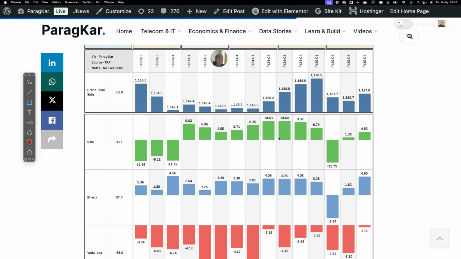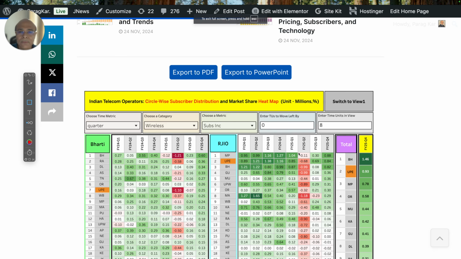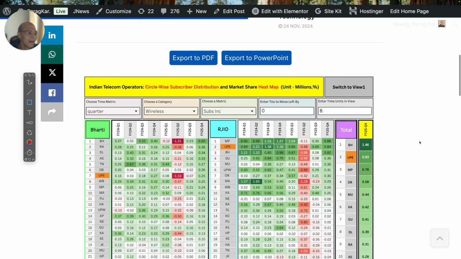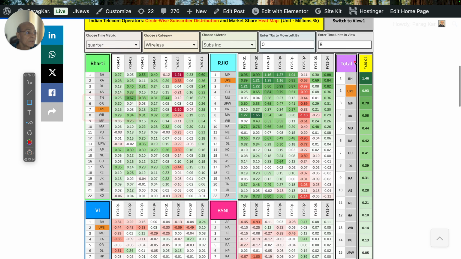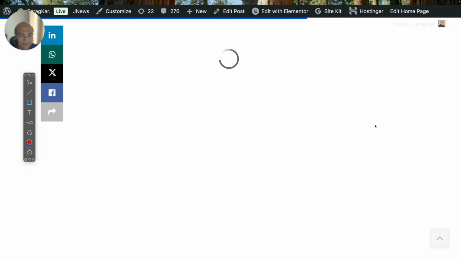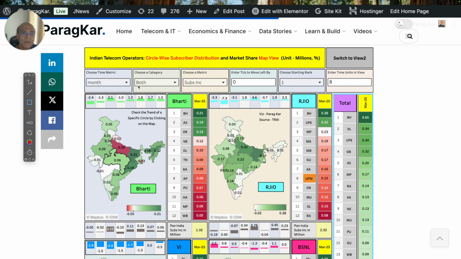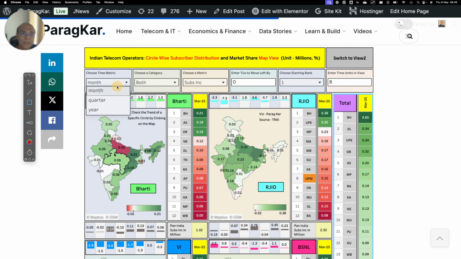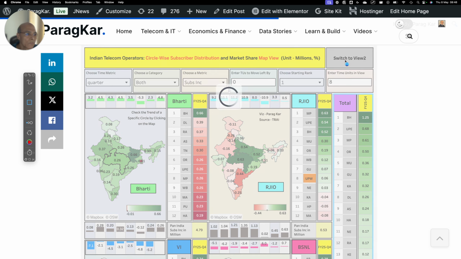Now let's go and look at a circle level, which is going to be very, very interesting. Now, what I am going to do, friends, at the circle level is choose those circles which have gained maximum subscribers on a quarter level, in the last quarter. And this you will find in this portion. Let the chart refresh because sometimes I keep it up for a long period of time. So I will choose quarter here, and I'm going to go to switch view, which is the heat map view. So let me just go there.